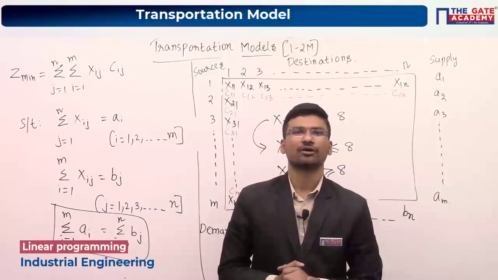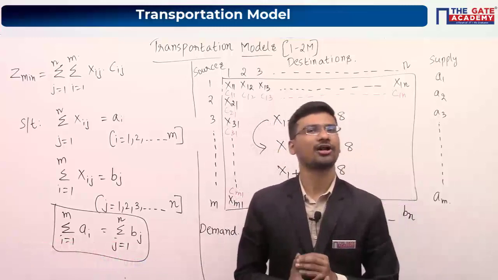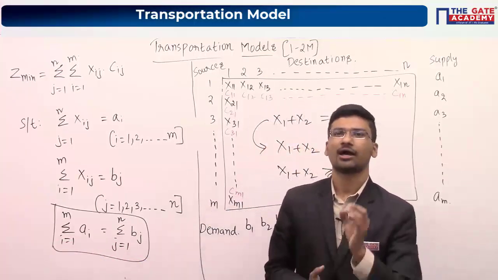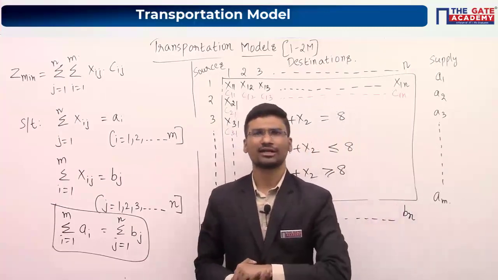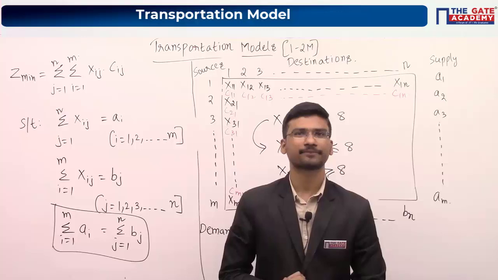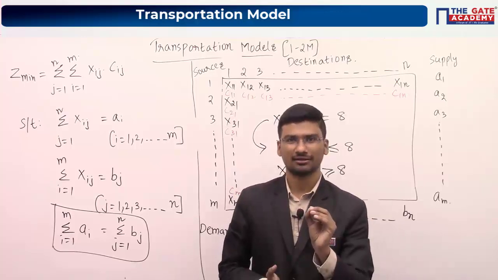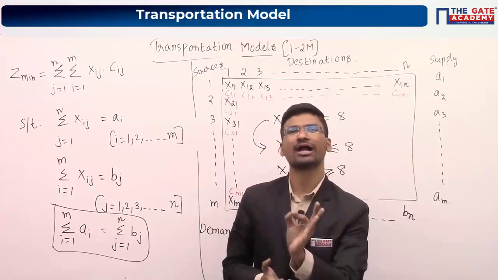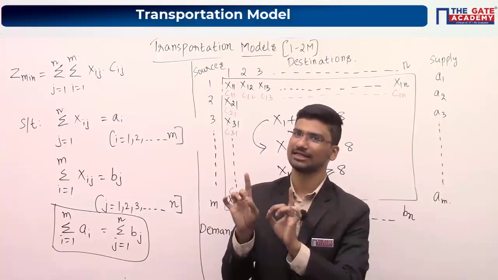First type of solution, feasible solution. It is a set of non-negative allocations satisfying row and column requirements. Don't worry about the allocations. We will discuss in numericals.